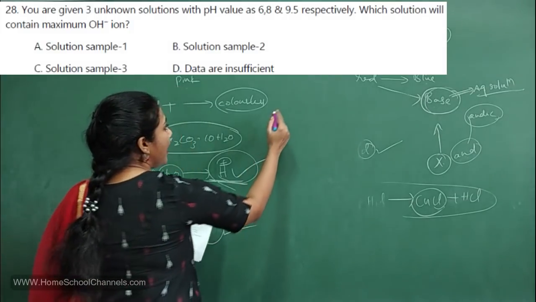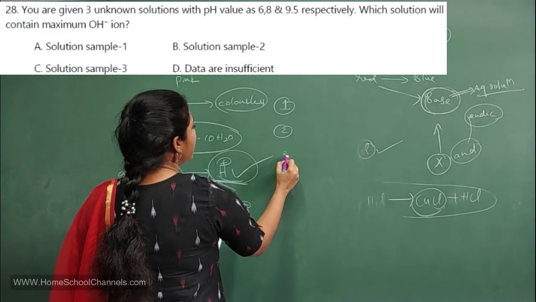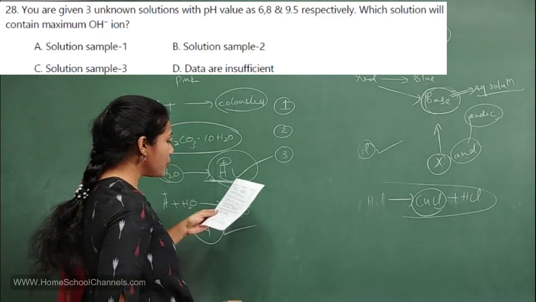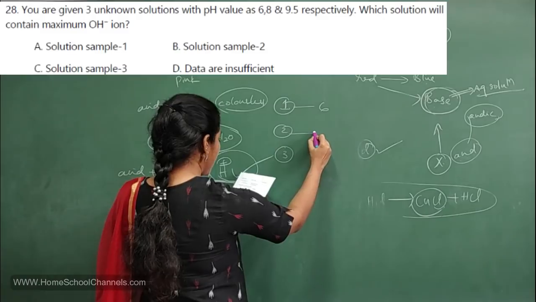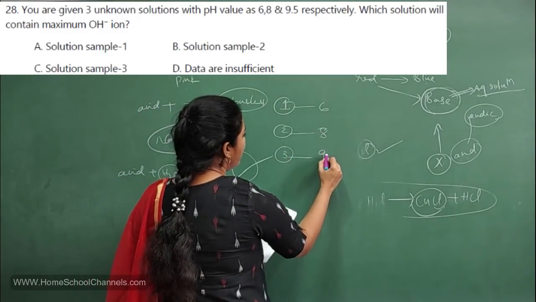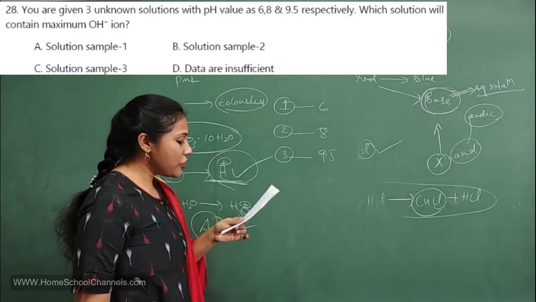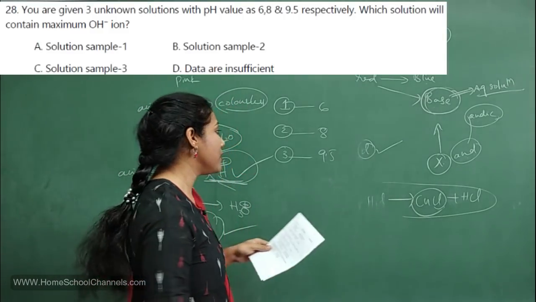Solution 1 has pH 6, solution 2 has pH 8 and solution 3 has pH 9.5. Which solution will contain maximum OH- ions?